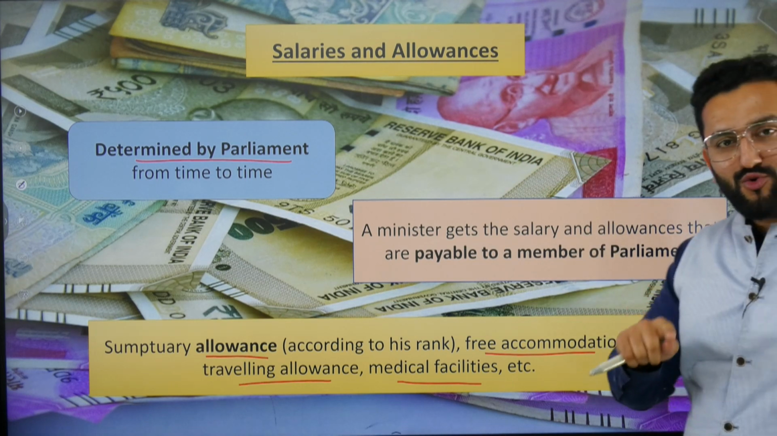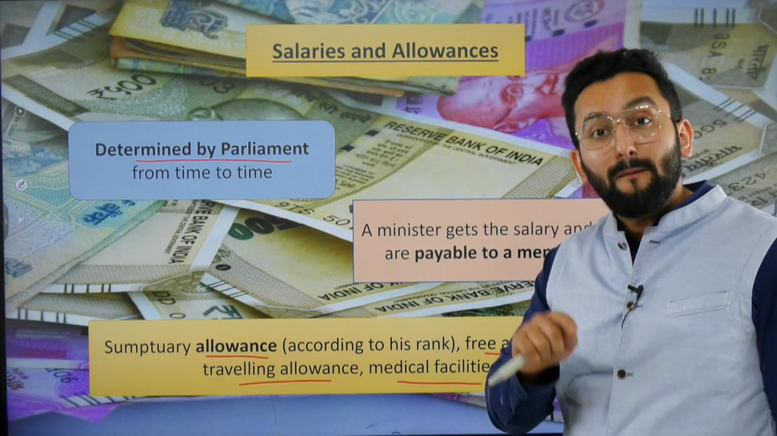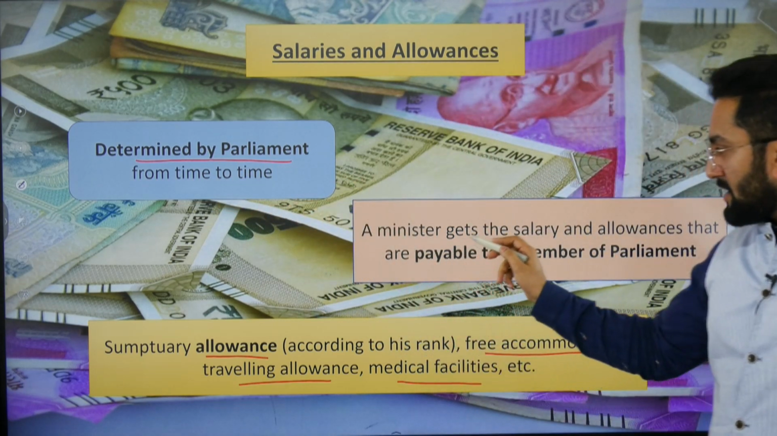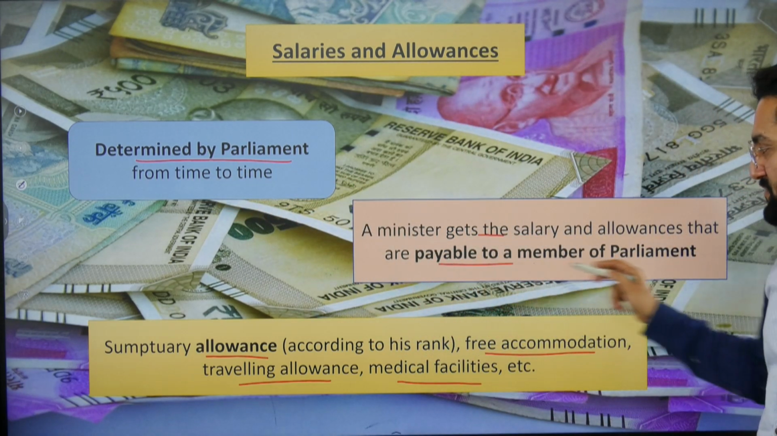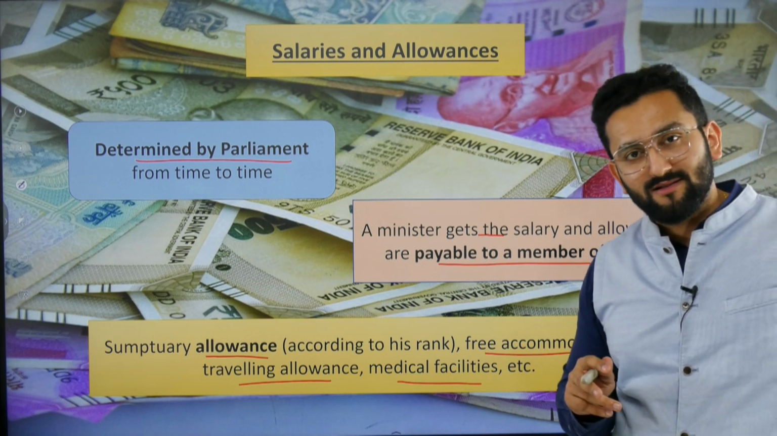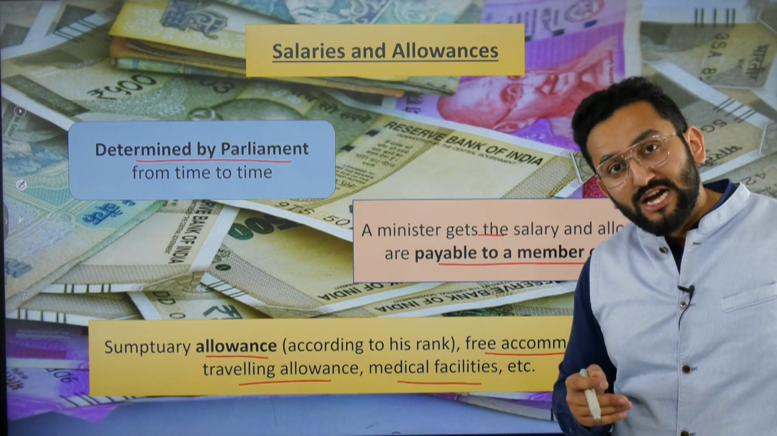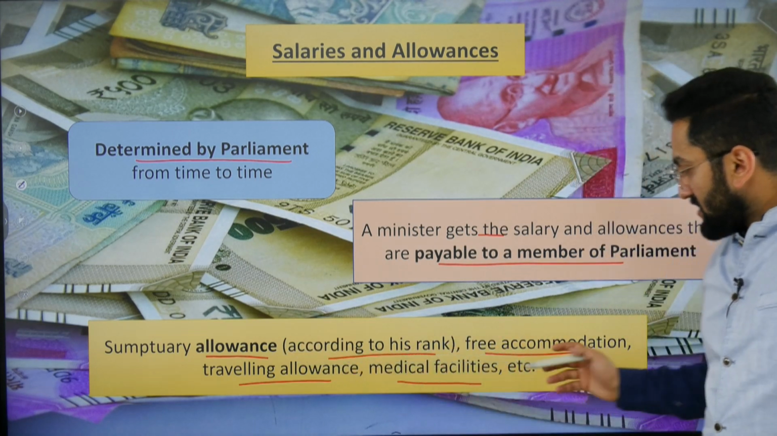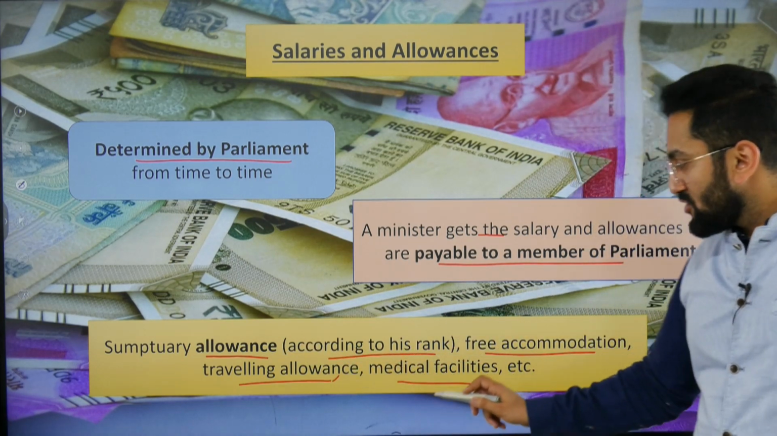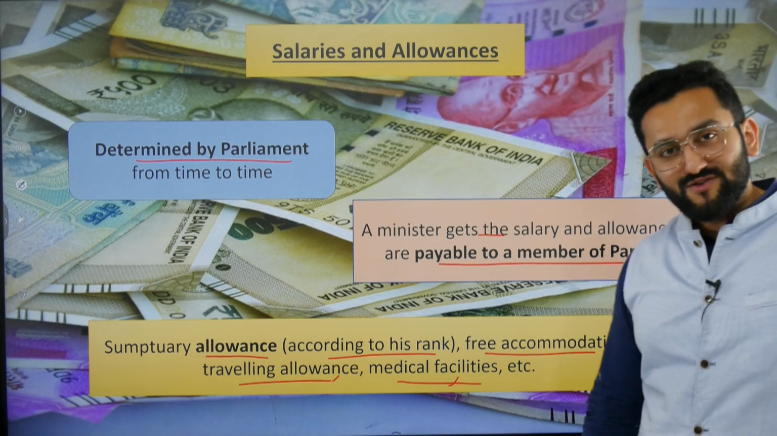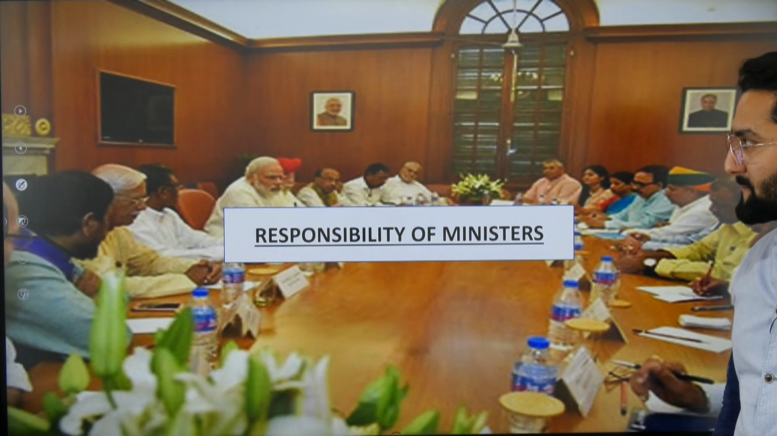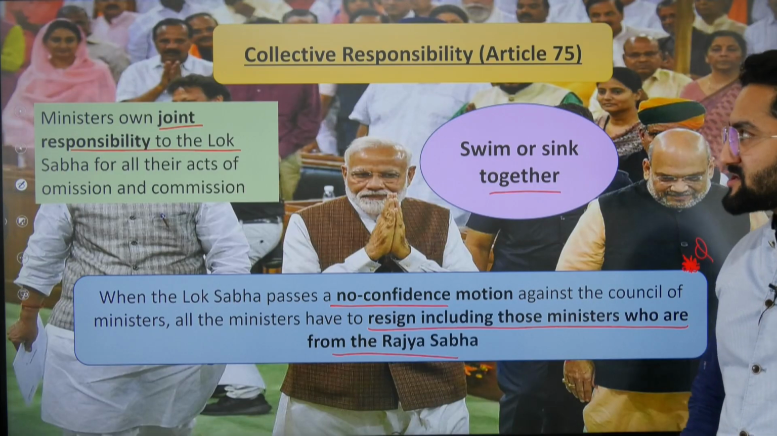Salaries and allowances, I told you, are decided by Parliament. Determined by Parliament. A minister gets a salary as payable to a member of Parliament. But since you are a minister, you are also given additional allowances, for example, free accommodation, travelling allowance, medical facilities, etc. Some additional allowances are given. The base salary remains the same.